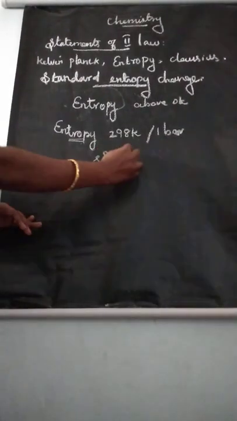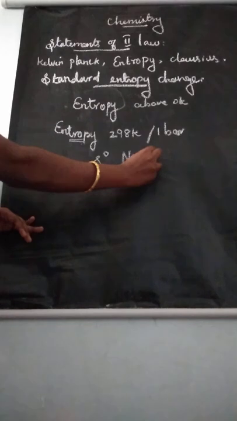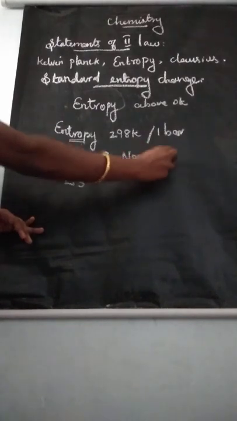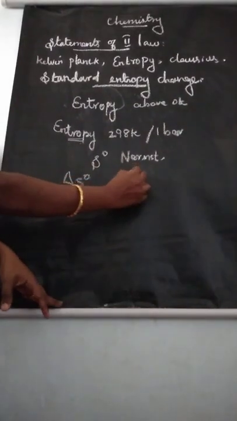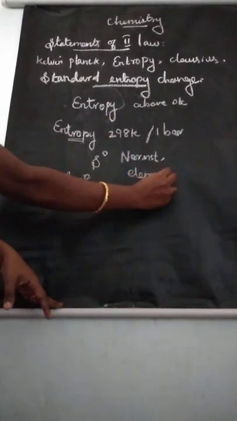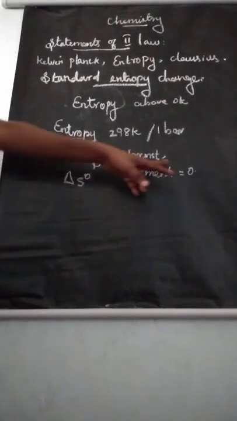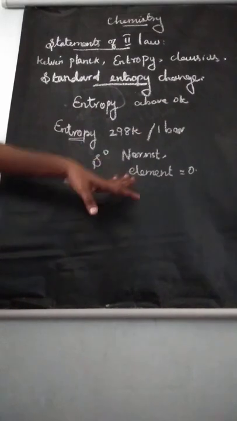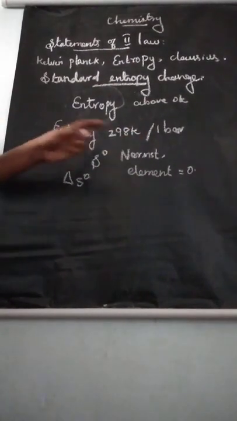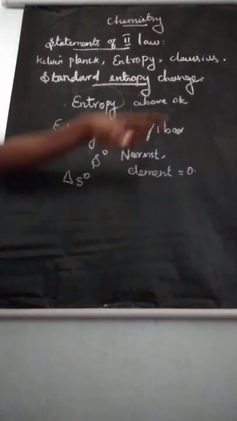According to the scientist Nernst, the absolute entropy of an element is 0 at 0 Kelvin. At the temperature 0 Kelvin, the entropy of the particular element is 0.